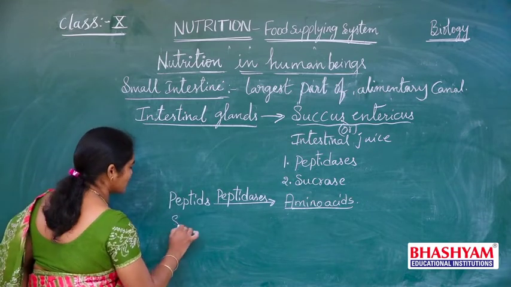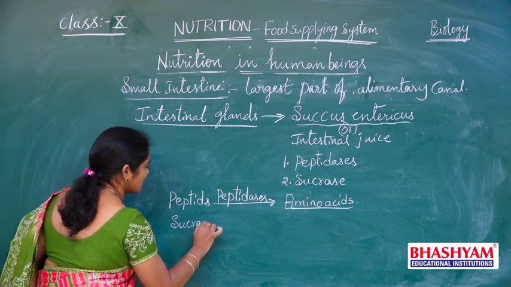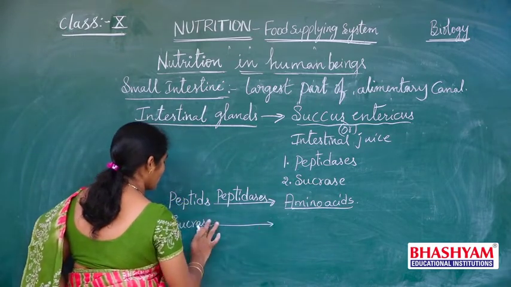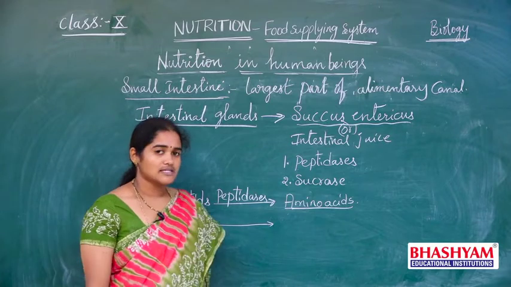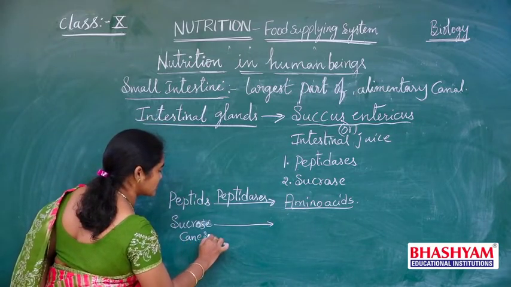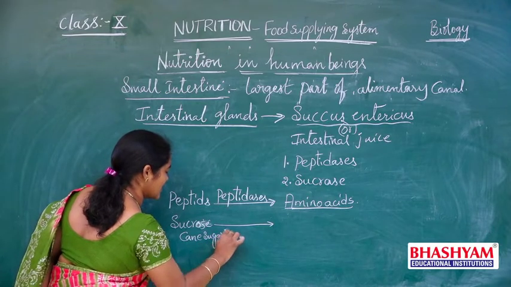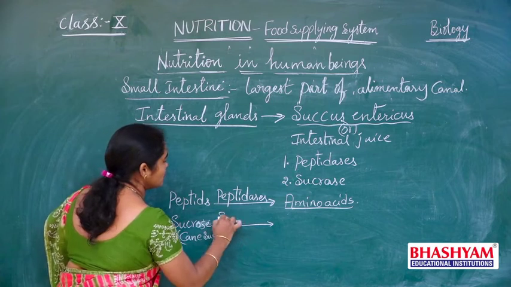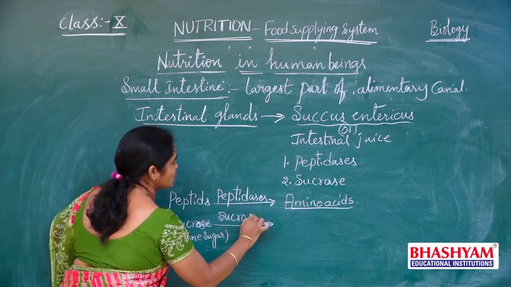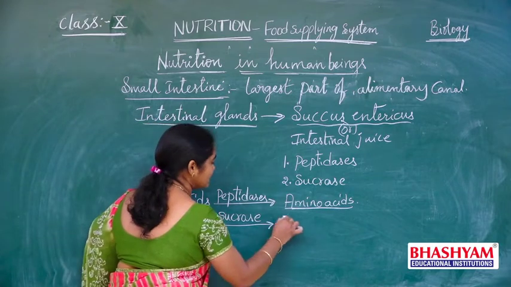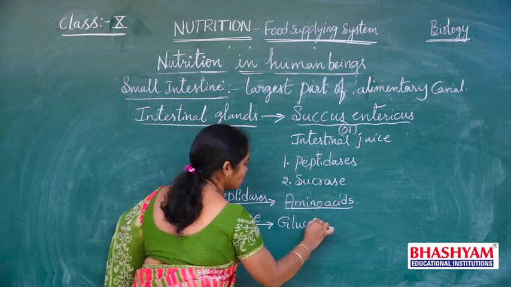And coming to sucrase. Sucrase is the enzyme that acts on sucrose, the substance which is called cane sugar. Sucrose is the cane sugar on which an enzyme called sucrase acts, and finally it converts it into glucose.